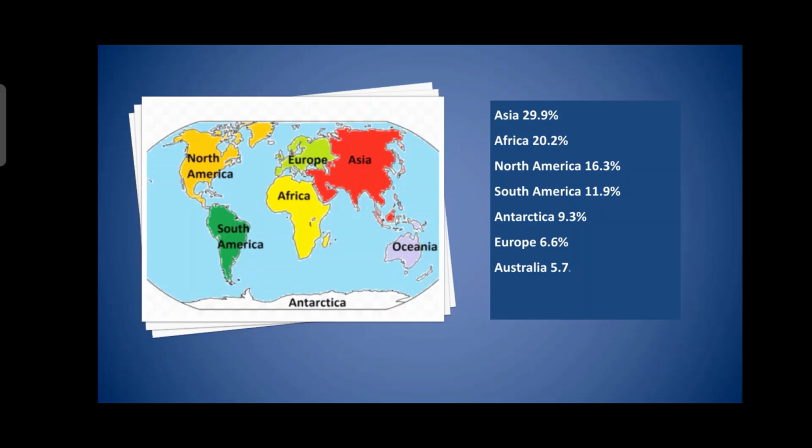Africa is second, at 20.2%. Then we have North America, South America, Antarctica, Europe, and Australia. So it means Australia is the smallest of all continents.